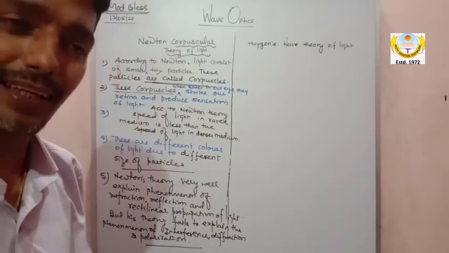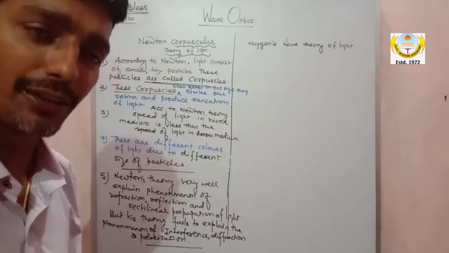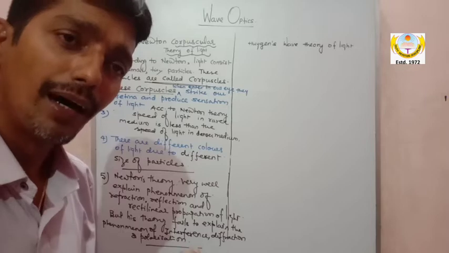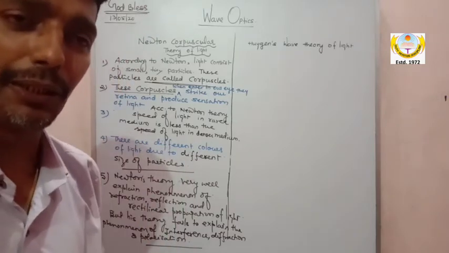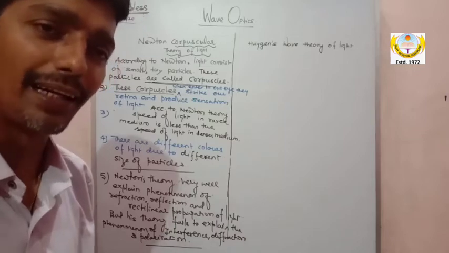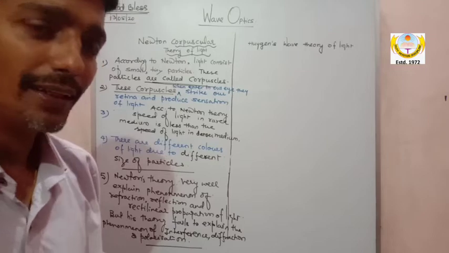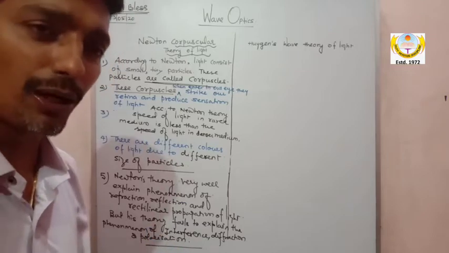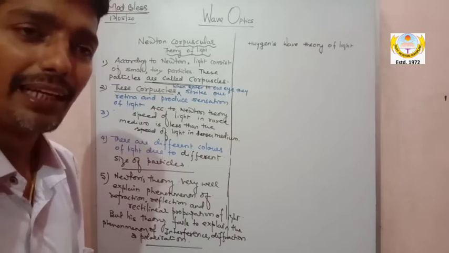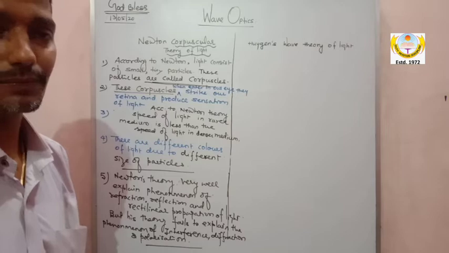Further, Einstein's theory, Planck's quantum theory, has proved that the photoelectric effect is also explained on the basis of the particle nature of light, my dear. And de Broglie later proposed that light carries both particle as well as wave nature. But that is later on. Right now please try to understand that if he was not considering light as a wave, he could not explain interference, diffraction and polarization.